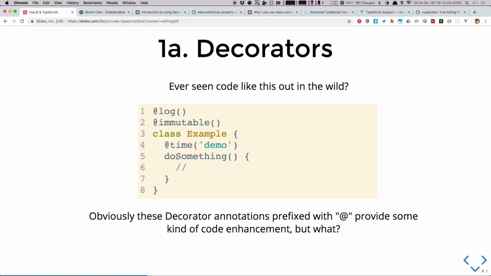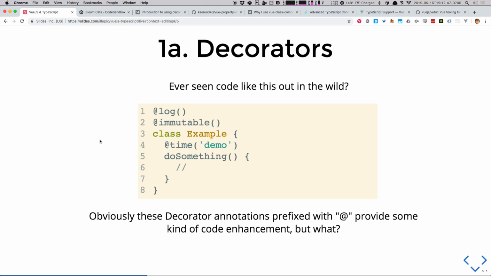To get forward with what we need to do in order to have TypeScript in Vue, we got to learn a couple of things. The first thing is decorators. Who here has seen this at something in front of some code? Any Angular developers in the room? We got our 2-ish Angular developers.